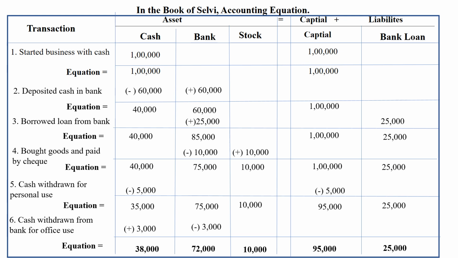So we have completed the second question. I hope you could understand. Don't copy and write from the book. Okay, follow me and write, then only you will understand easily. In the book everywhere they have plus and minus, so it will confuse you. So just follow me and write. So this is the answer. This is the format of the accounting equation.